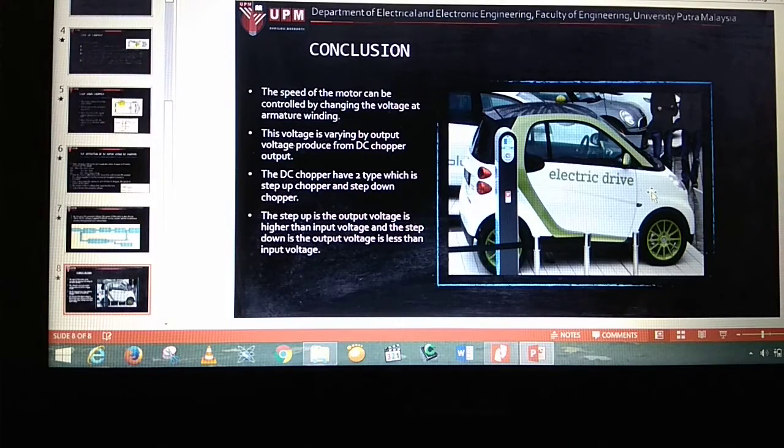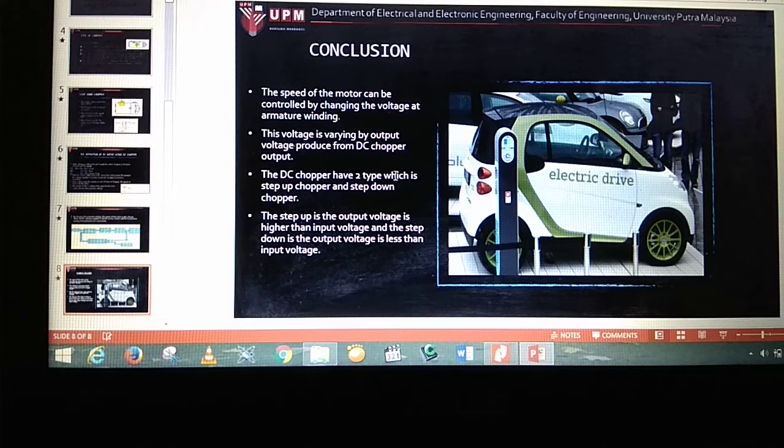So for the conclusion, this is our example of the electric car. The speed of the motor can be controlled by changing the voltage at the armature winding. So normally we use a DC chopper to control the speed at the armature winding. We also can use a resistor, which is a potentiometer, but if you use a resistor, normally there is a lot of power loss in the resistor. That's why we use a DC chopper.